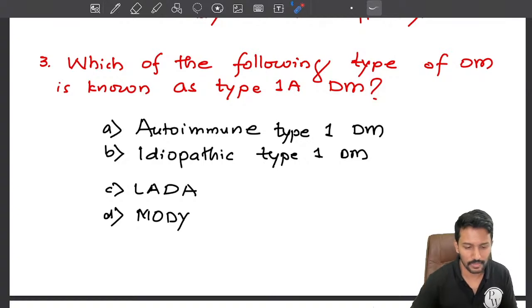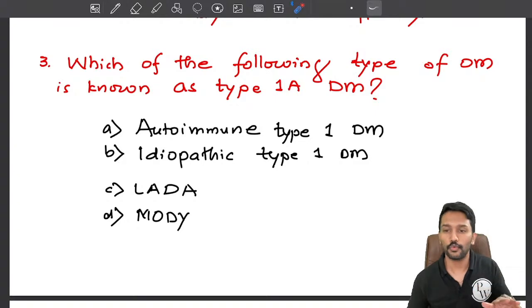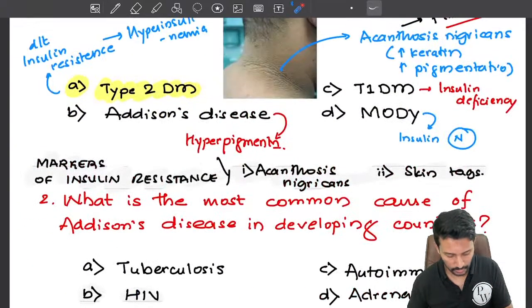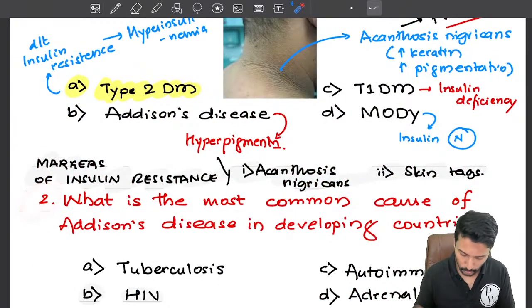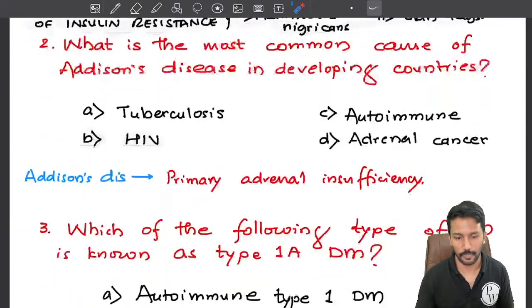Which of the following is known as type 1A diabetes mellitus? Mere tuberculosis used to be, that's why I have modified this question. So when this appeared in the FMGE, yes, tuberculosis would have been the answer, but if this appears again, HIV will be the answer. Okay.